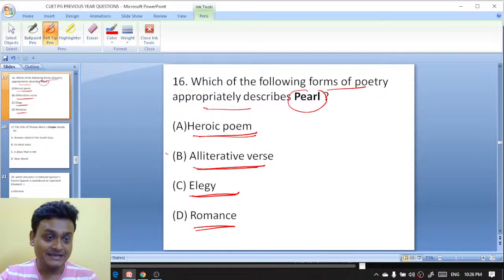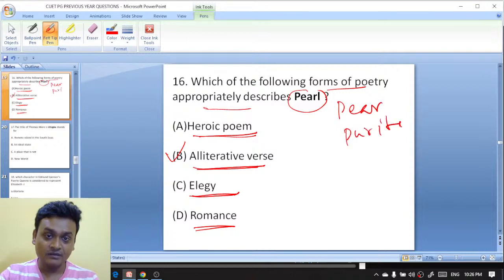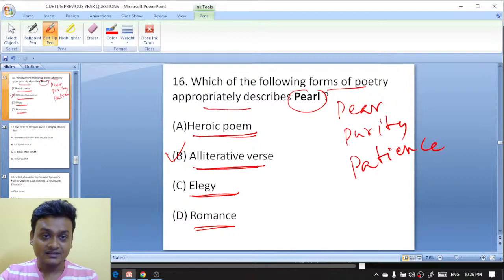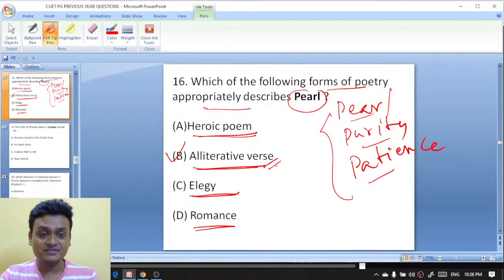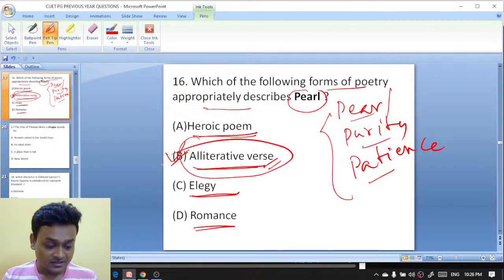It's an alliterative verse. You know that in the Middle English period, Pearl, Purity, Patience, and Sir Gawain and the Green Knight are alliterative verses. So alliterative verse is the right answer here. Pearl is the alliterative poem.